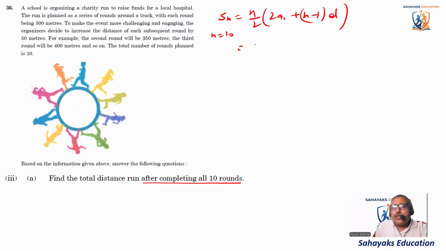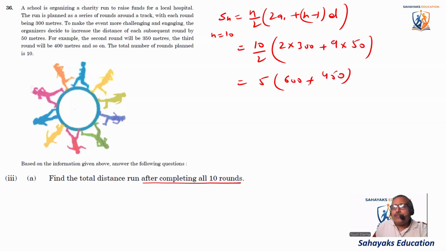So the value of n is 10, so it is 10 divided by 2 into (2 times a1, which is 300, plus n minus 1, which is 10 minus 1, that is 9, into d, which is 50). So let's compute it. It's 5 into (600 plus 9 fives are 45, 450). So it becomes 5 into 1050, and 5 zeros are 0, 5 fives are 25, 2 and 5. So 5250 meters. It is 5.25 kilometers.